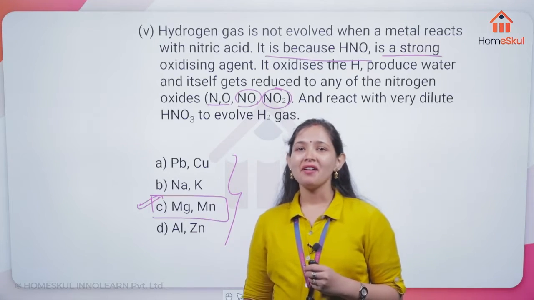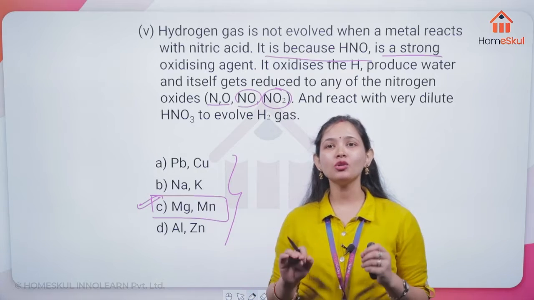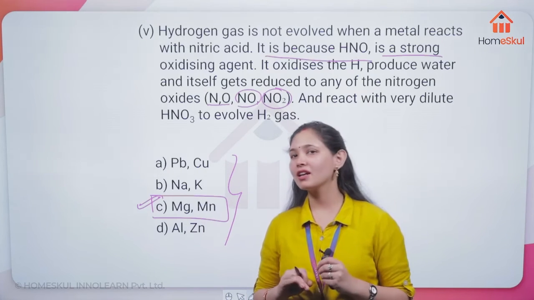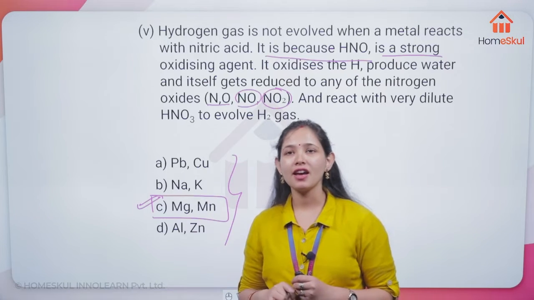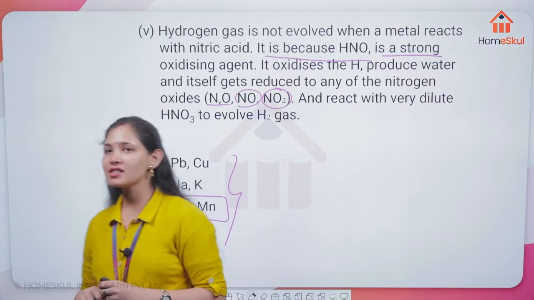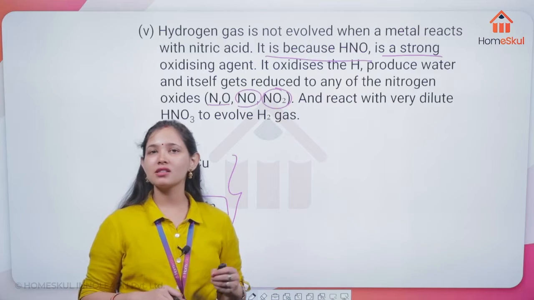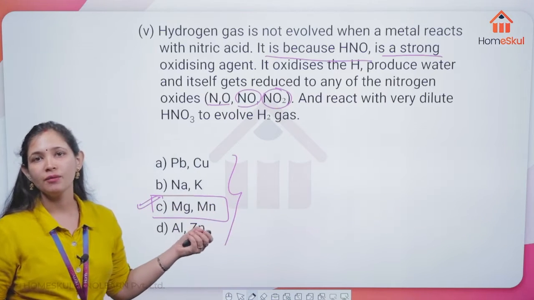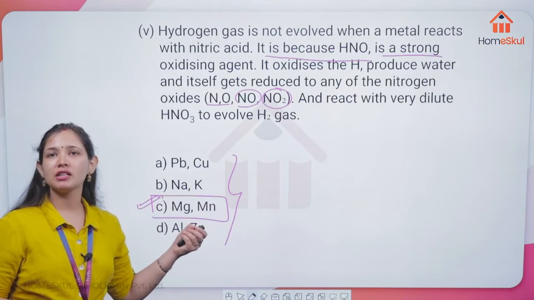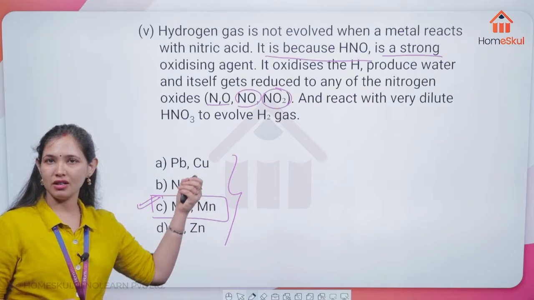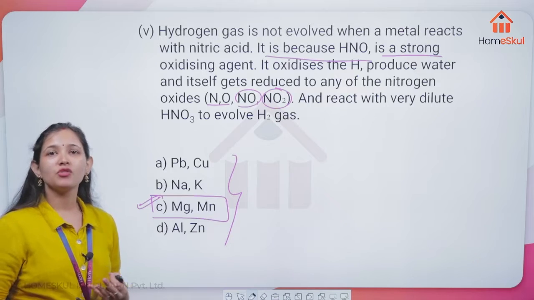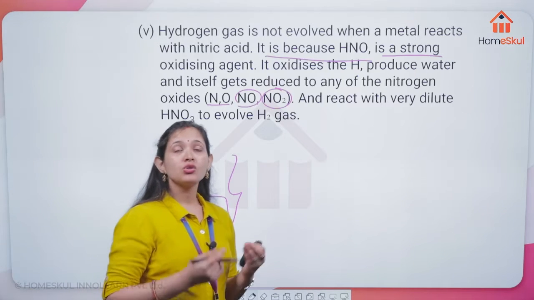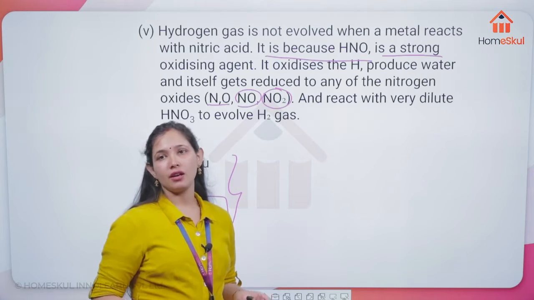So you have to remember this. Very correct, everyone, Kritika, Hari Narayan. All these things are very, very important. This is the very important part of that page, which metals are not going to liberate hydrogen gas and which will liberate hydrogen gas. So you should know the metals very clearly.